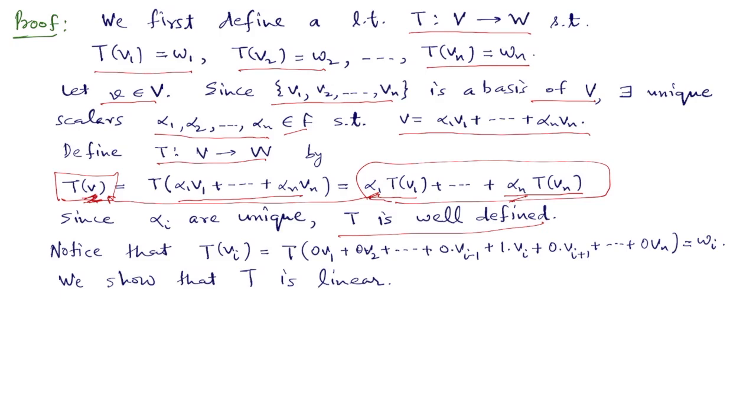Now if we apply T on any Vi, we can write Vi as 0 V1, 0 V2, all scalars are 0 except the coefficient of Vi, which is 1. By definition of T, this is equal to Wi. So we have a map T from V to W such that T of Vi is equal to Wi for all i. Now we show that this is linear.